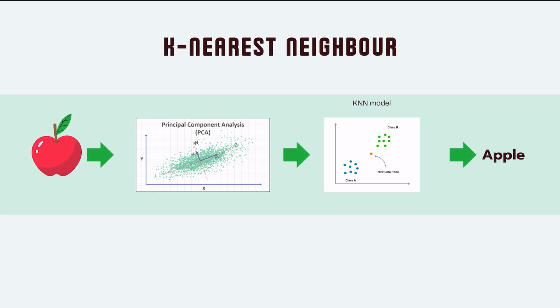Finally, it is K-nearest neighbors, and this is just a brief idea of how KNN works. First, we pass our image data through PCA, then we fit it in the KNN model. And when we have an image that we don't know the class of, we pass it through the PCA again and fit it in the KNN model. We select the K nearest points to the input image, and finally, we classify the input image as the majority class of the K points that we selected.